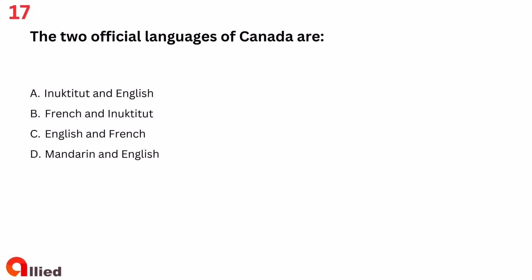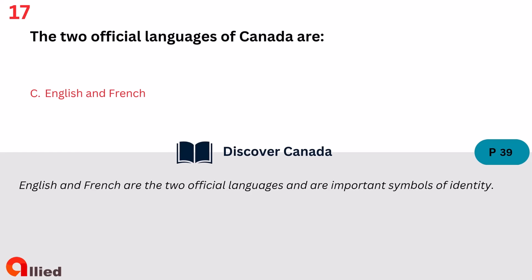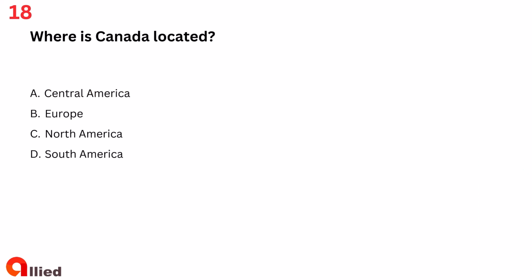Question 17. The two official languages of Canada are A. Inuktitut and English. B. French and Inuktitut. C. English and French. D. Mandarin and English. The answer is C. English and French.